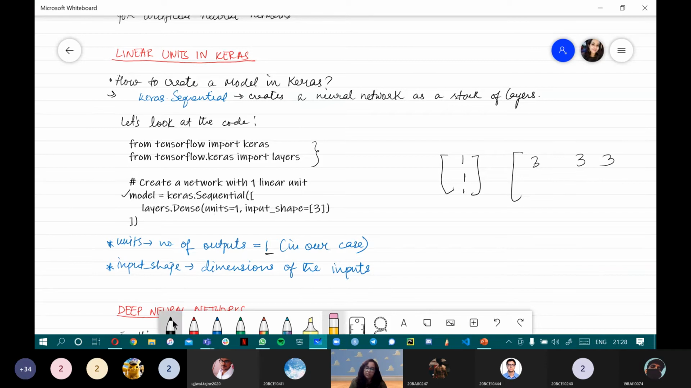A 3 into 3 matrix will look something like 4, 5, 6, 7, 8, 9, right? And similarly, we can have different types of 2 into 2 matrices, etc. So over here, we have just defined the dimension of the inputs. That is how you are declaring that we want the input to be in this dimension.